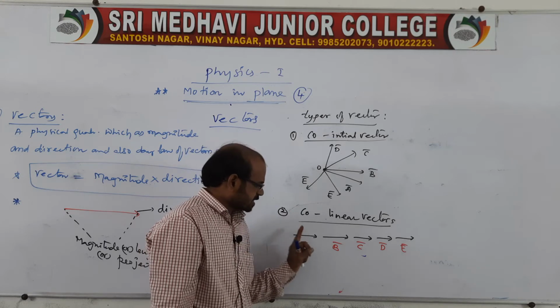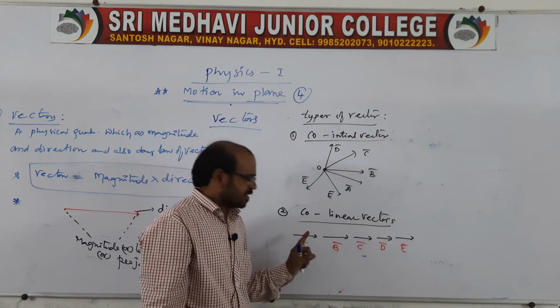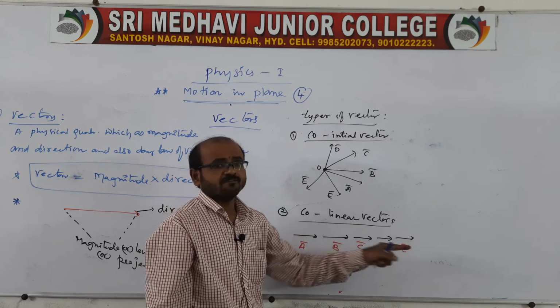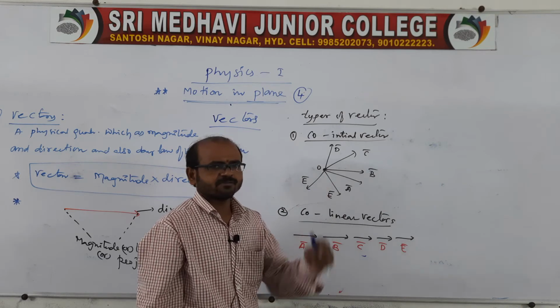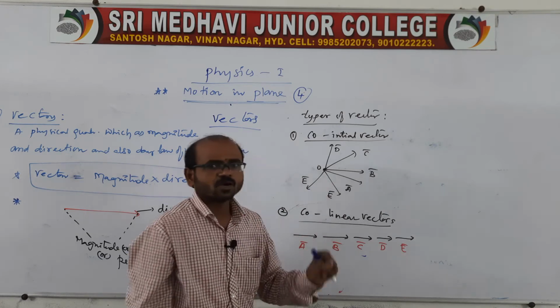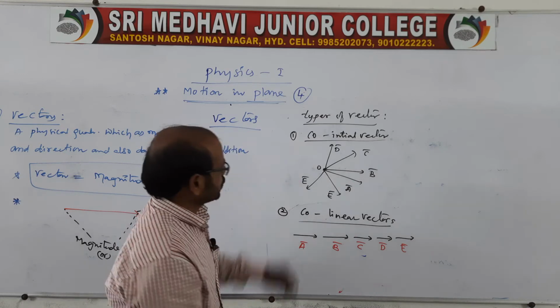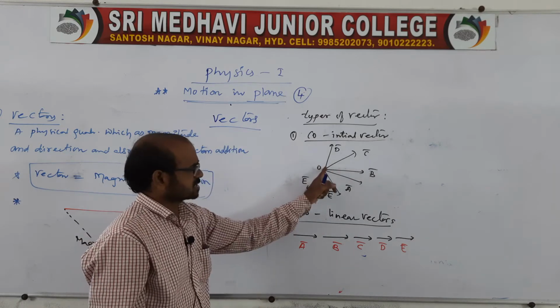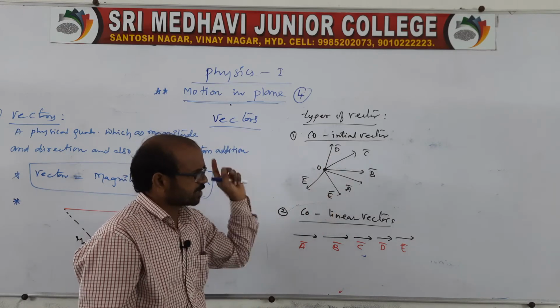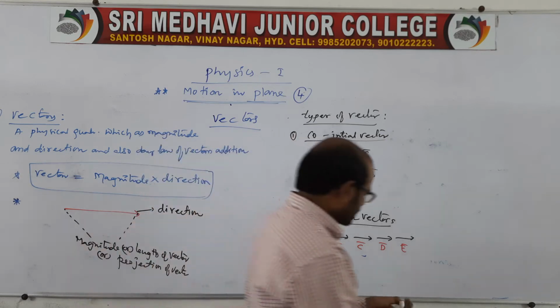So remember, collinear means a number of vectors are represented in one straight line, so that the magnitudes may or may not be the same. And coming to co-initial, it is also the same: the starting point is the same, but the magnitude may or may not be the same. And we'll move to the next one.